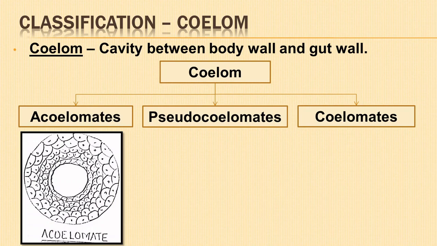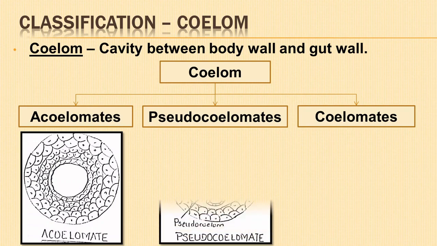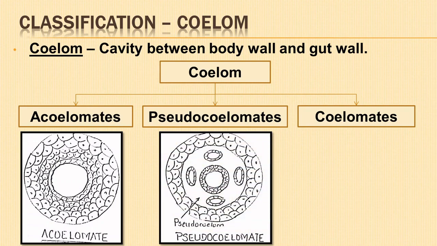Example, Platyhelminthes. In pseudocoelomates, the body cavity is not lined by mesoderm. Instead, the mesoderm is present as scattered pouches in between the ectoderm and endoderm.